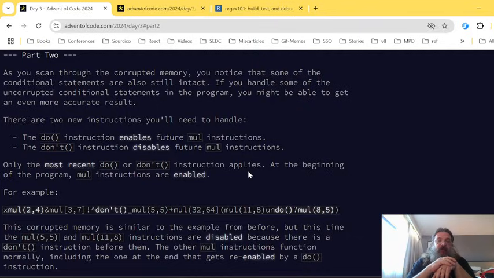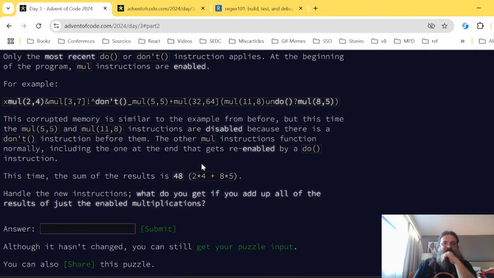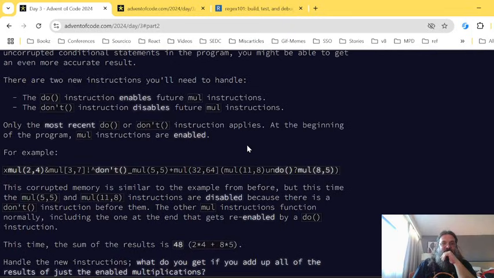Some of the conditional statements are also still intact. 2 new instructions, the do instruction, the don't instruction, only the most recent. So they are enabled, and then if we have don't, they are disabled, and then if we have do, they are enabled again. Yep. So enabled, disabled, disabled. It's enabled. This one is enabled. Disable instruction. This one is disabled. This one is invalid.